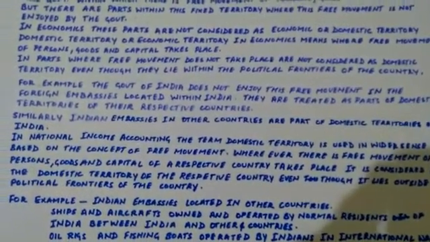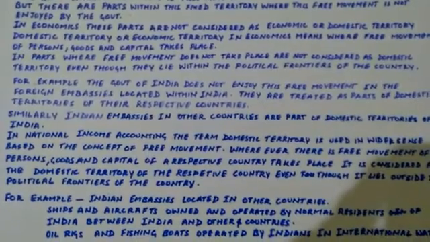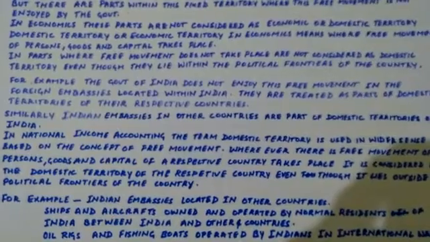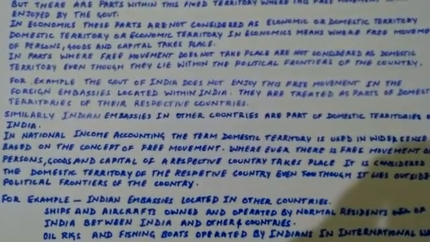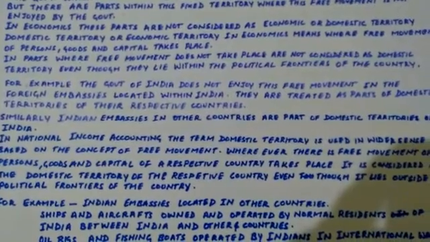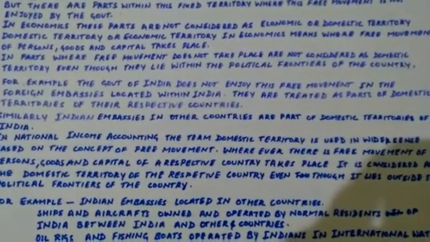The parts where these things cannot move freely are not considered as the economic territory of the country, even though they may be within the political frontiers or the geographical territory of the country. So parts where free movement does not take place are not considered as domestic territory of the country, even though they lie within the political frontiers of the country.